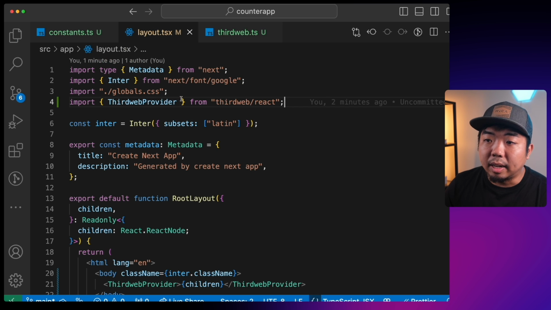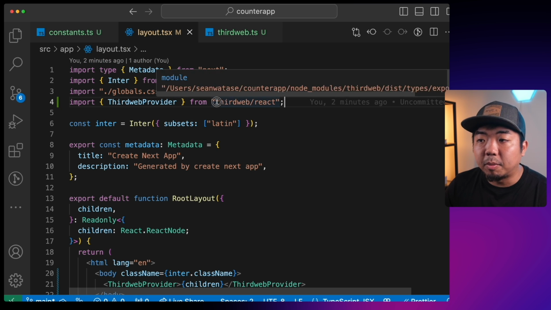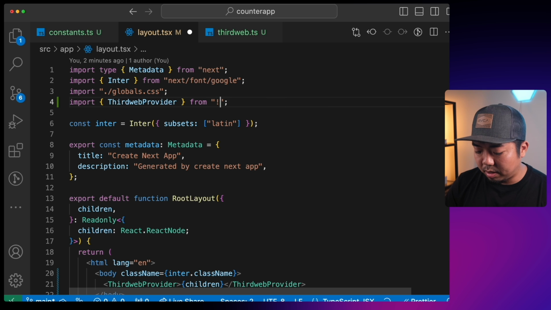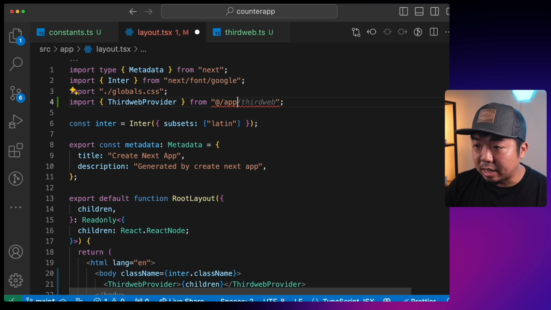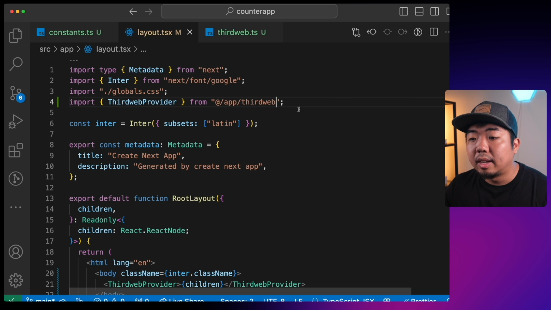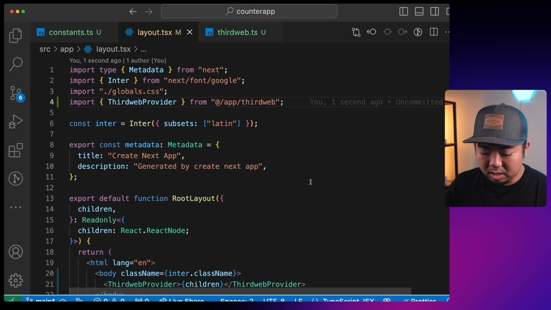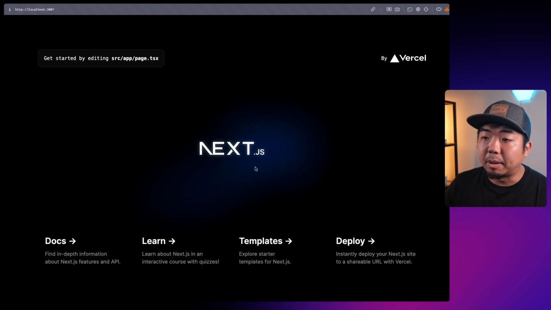Now coming back to our layout, instead of importing it directly from thirdweb/react, we're going to import this from our thirdweb file, so we'll do @/app/thirdweb. Save that. We'll come back to our application here, and you can see now it is running normally.